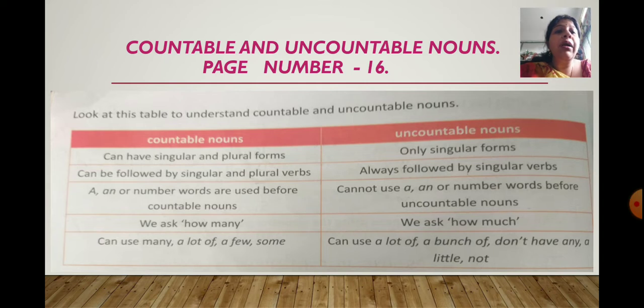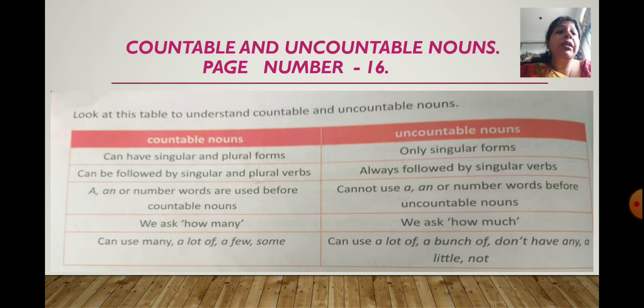A, an or number words are used before countable nouns. So, a apple, an orange, you can say a box, or you can use four bags, right? These things you can use before countable nouns, whereas you cannot use a, an or number words before uncountable nouns.